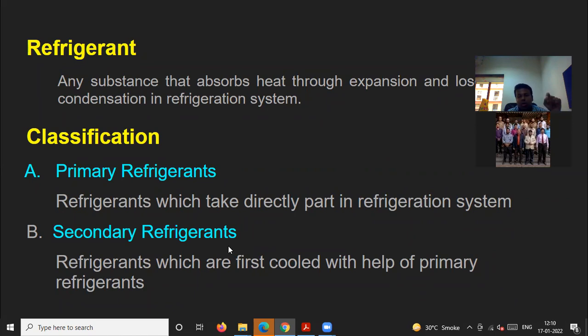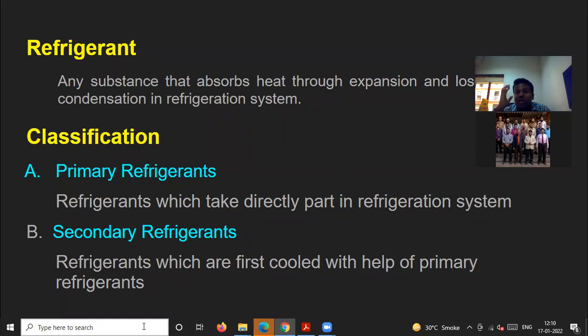Now, in today's session, we'll be starting with the refrigerant. We will try to understand what a refrigerant is. A refrigerant is nothing but a substance that absorbs heat through expansion. Whenever there is an expansion, the refrigerant absorbs the heat, and during condensation, it loses the heat.